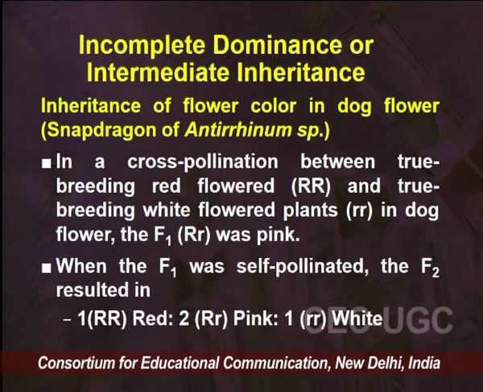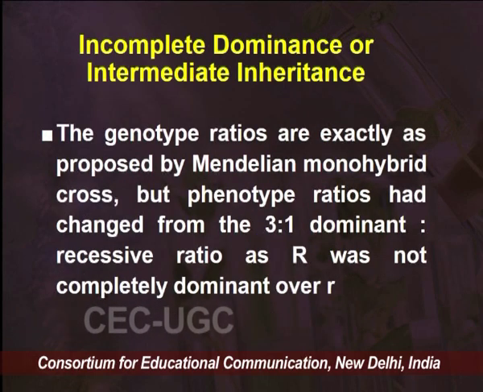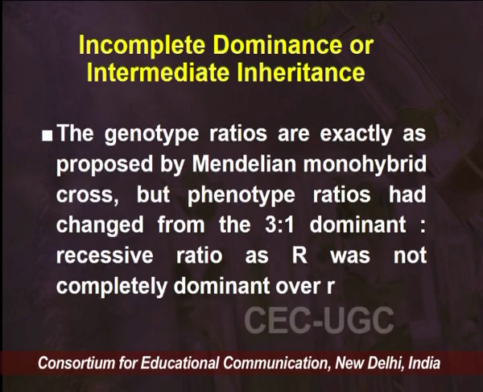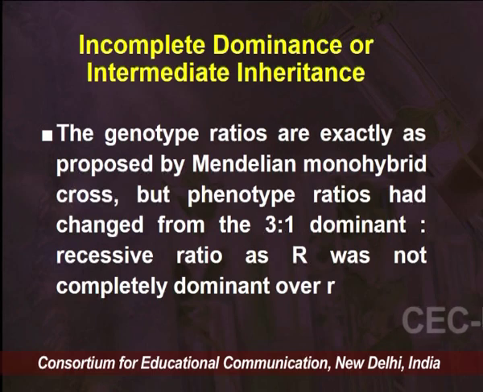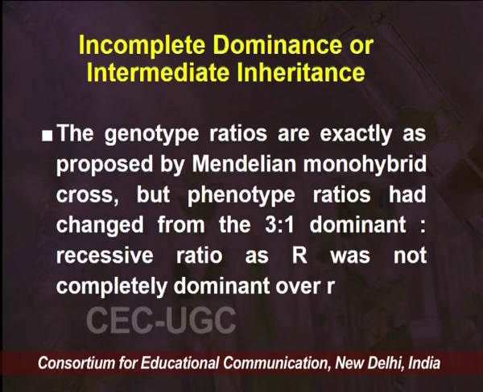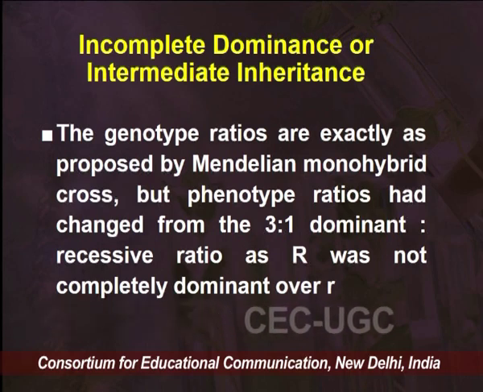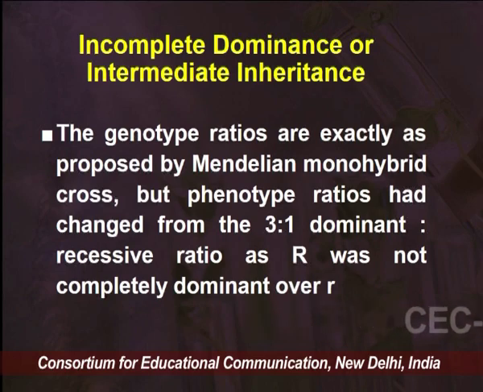The hybrid alleles have shown a different kind of color which was not present in the parent colors. So, the genotypic ratio is exactly as proposed by the Mendelian monohybrid cross, but the phenotype ratio changed from the 3:1 dominant to recessive ratio, as R was not completely dominant over small r. This was a different thing that was observed, where the genotype was exactly the same: one pure dominant, one pure recessive and 2 hybrid. But the phenotype actually changed.